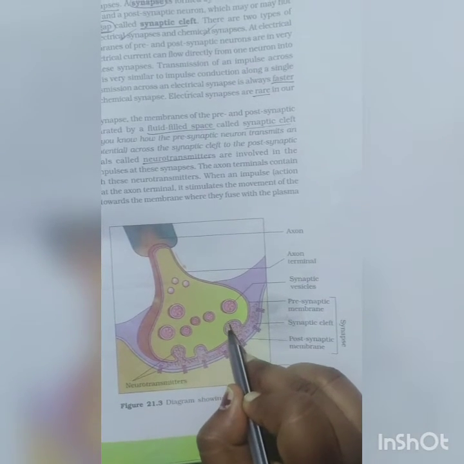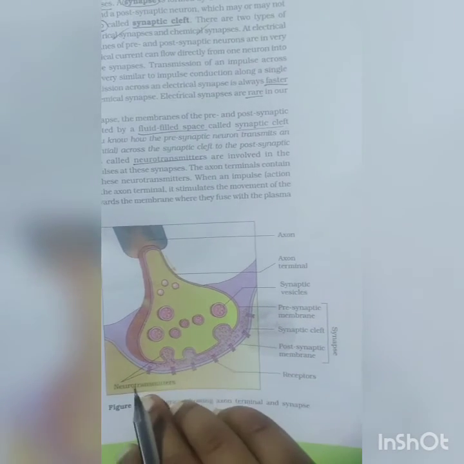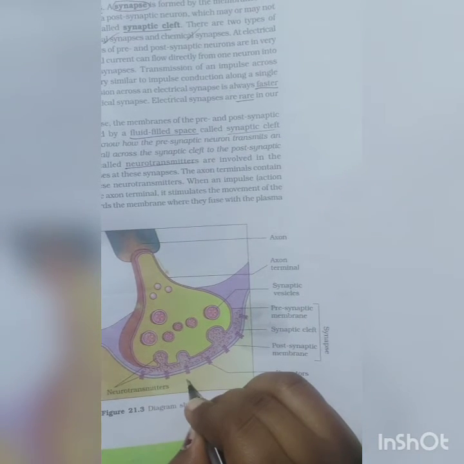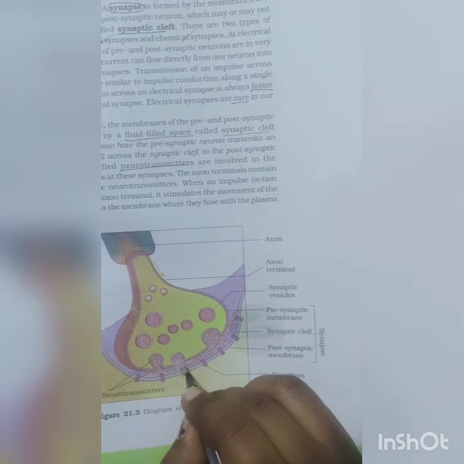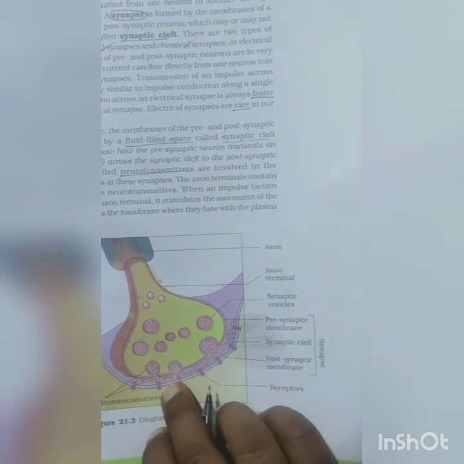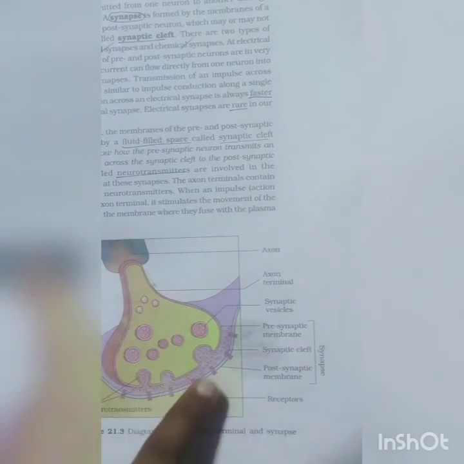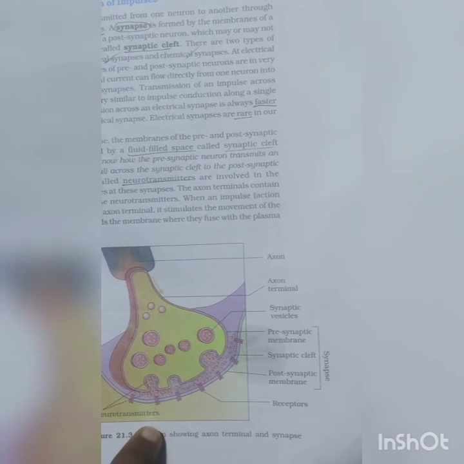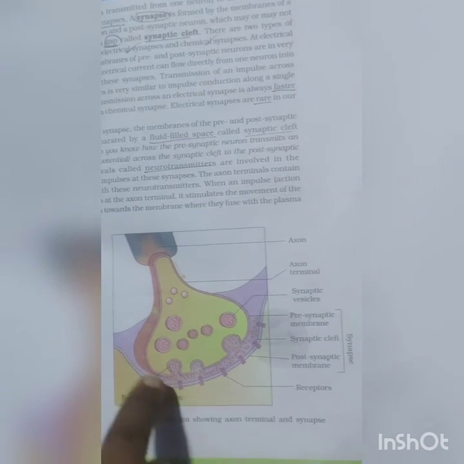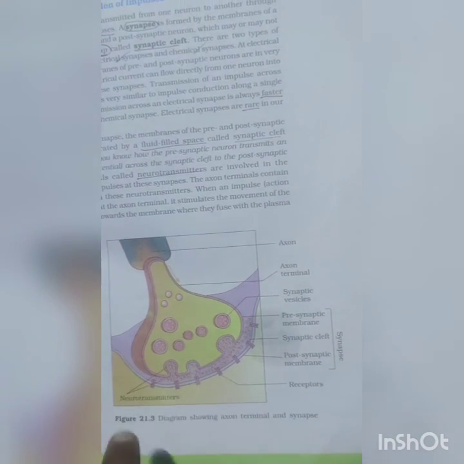When the neurotransmitters come in contact with the presynaptic membrane, they will diffuse to the synaptic cleft and transfer the impulse to these receptors. These receptors will have ion channels, and due to the influx and efflux of ions, there will be a change in potential, and the new potential may be inhibitory or excitatory. That is all about the small portion of transmission of impulse.